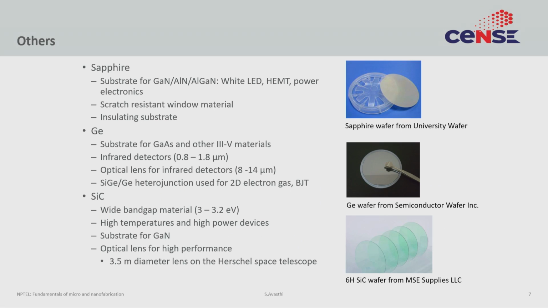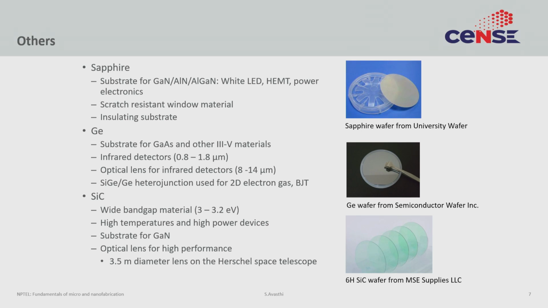Then here is a list of other semiconductors that we can look at. For example, sapphire. Sapphire is aluminum oxide. It is an insulating substrate, which is important in certain applications. It is also the substrate that is used to grow nitrides. Gallium nitride has become extremely important in semiconductors, and a lot of the gallium nitride HEMTs are actually made on sapphire.